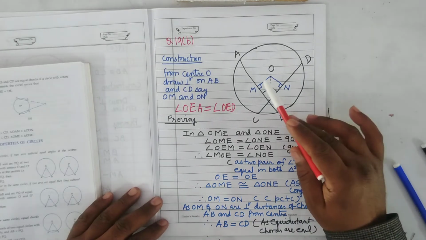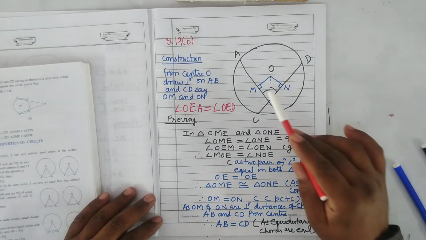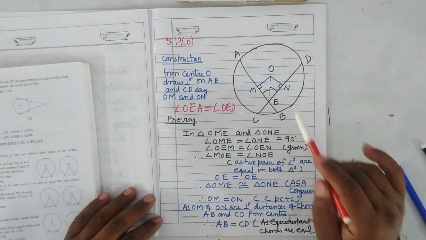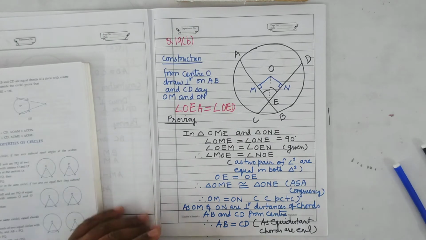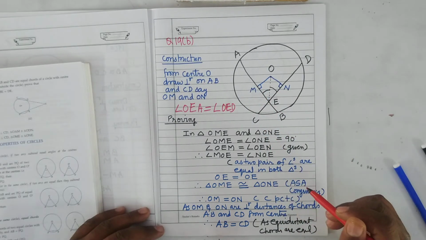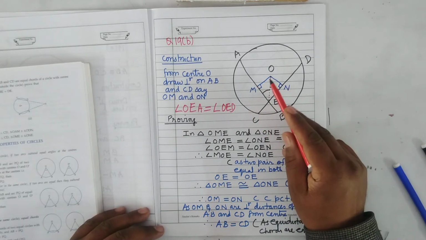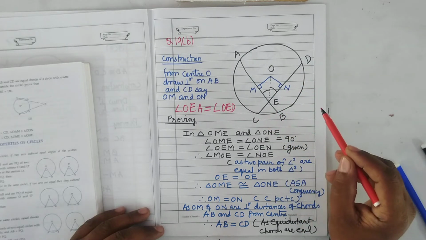So in triangle OME and triangle ONE, angle OME equals angle ONE equals 90 degrees. You will do one construction.